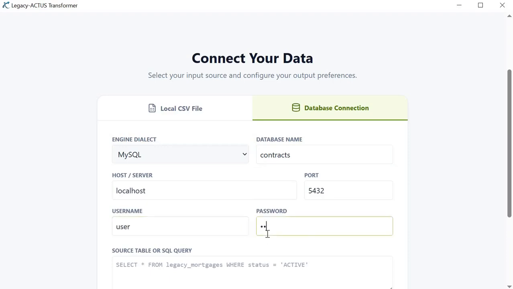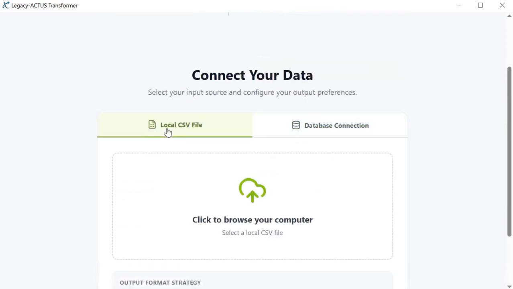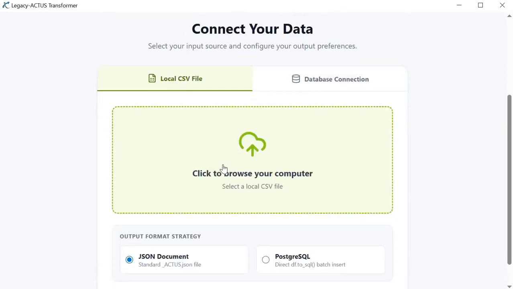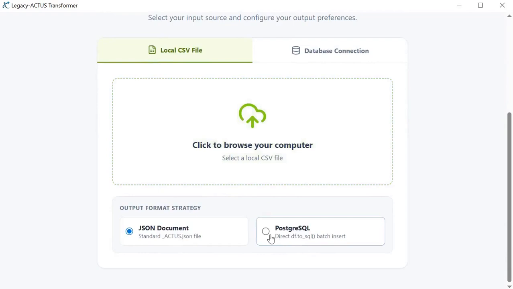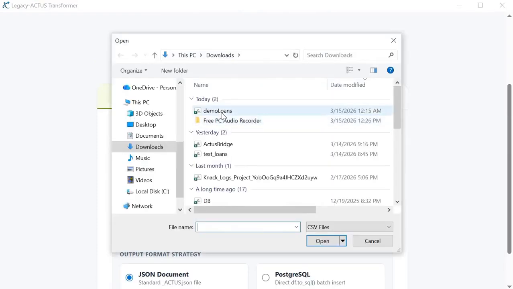In simpler cases, spreadsheets can be uploaded as the data source as a CSV file. For a database, the output is stored in a configured Postgres data table. But for CSV, we have a choice of the data table as well as a simple JSON document. Let's select a legacy spreadsheet for demo purposes.